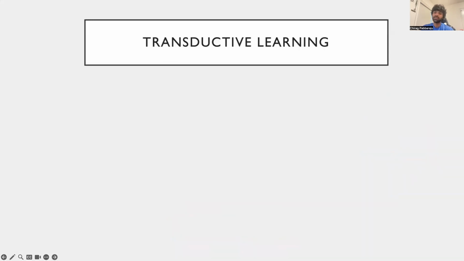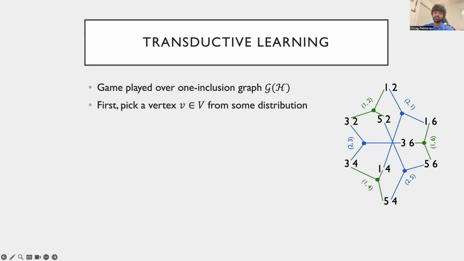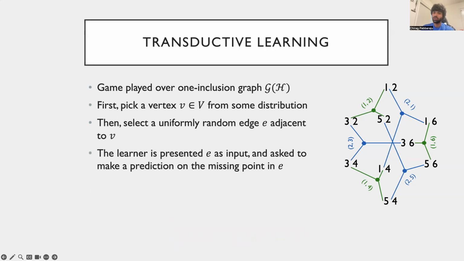We can now define a learning game over the one-inclusion graph of a hypothesis class called the transductive learning game. In this game, nature first picks a vertex from the one-inclusion graph from some unknown distribution. Then it selects an edge adjacent to this vertex uniformly at random and hands it over to the learner. Recall that the edge represents a labeling to all the points except one. The labeled points can be thought of as the training data presented to the learner, and the unlabeled point can be thought of as the test data point.